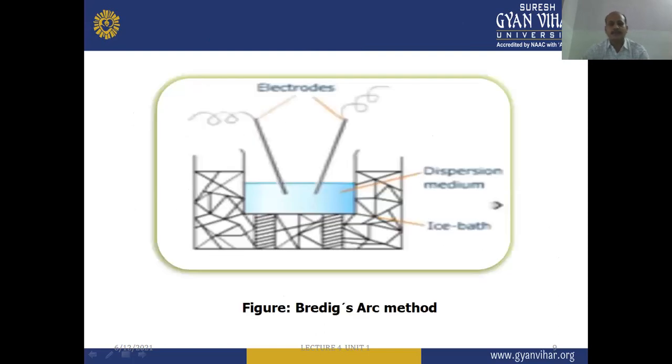You can see the Bredig's arc method, where the electrodes can be seen in this diagram. The dispersion medium is seen, and then a surrounding ice bath is given. So by the help of Bredig's arc method, we can prepare the colloidal dispersion of different metals.